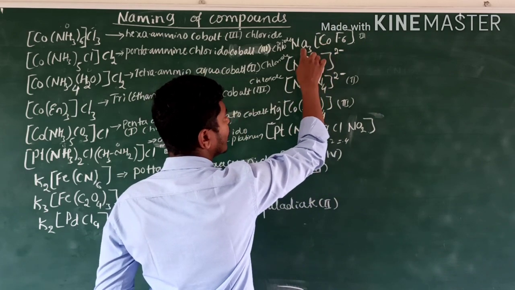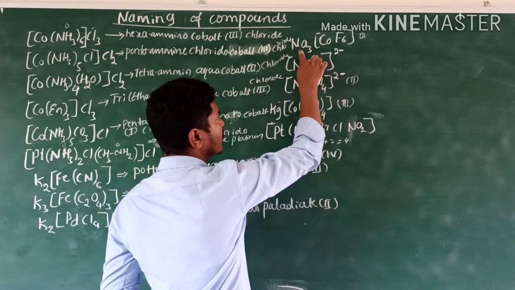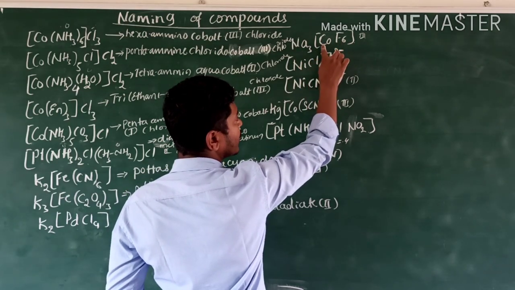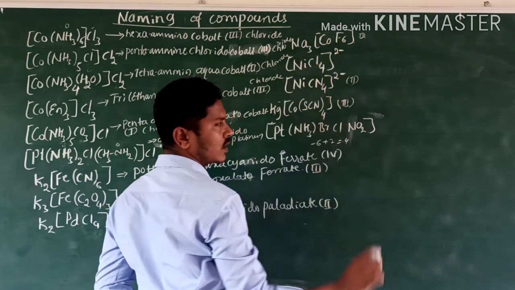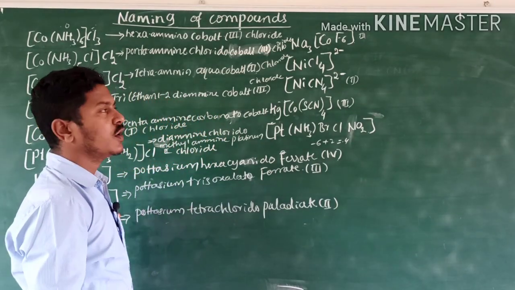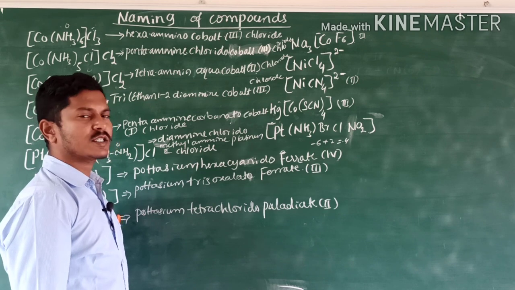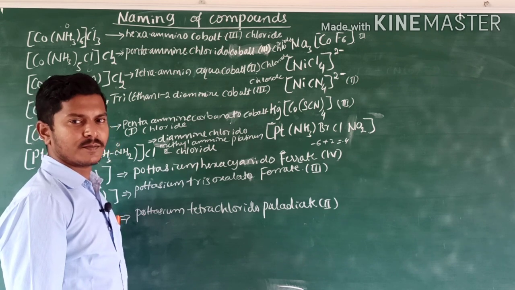What is the name of this compound? Sodium hexafluoridocobaltate plus 3 oxidation state is there. Like that you have to name the complexes. Got it? Next concept is isomerism.